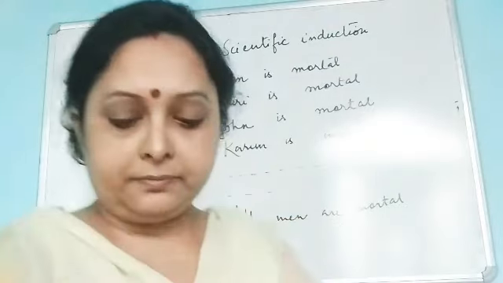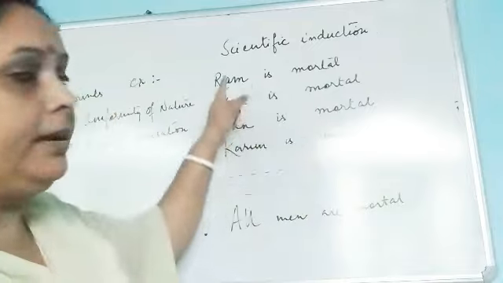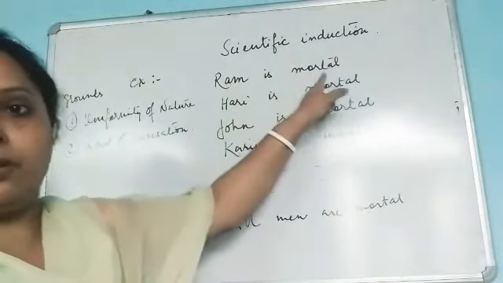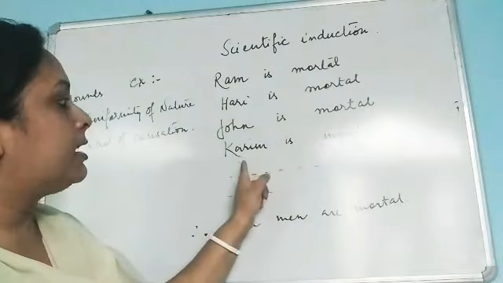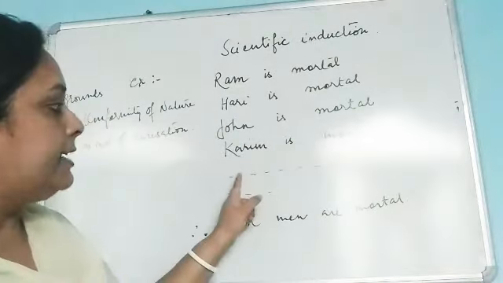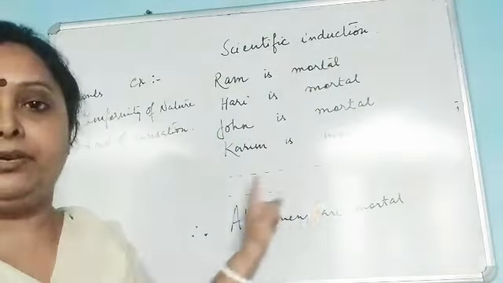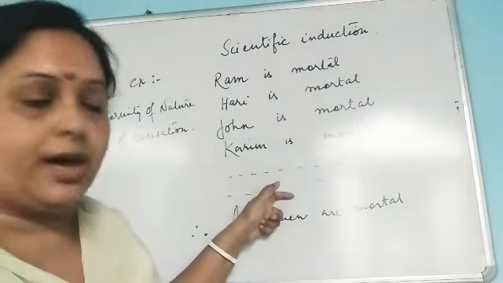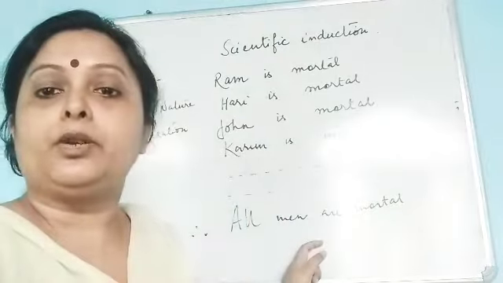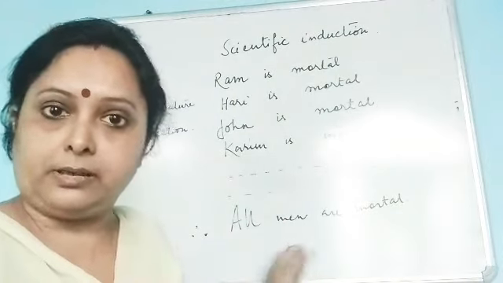Let us take one example: Ram is mortal, Hari is mortal, John is mortal, Karim is mortal, and I have given some gap here, because I cannot observe all men to die, and then I come to the conclusion: all men are mortal.